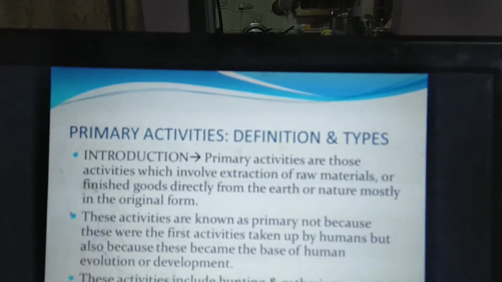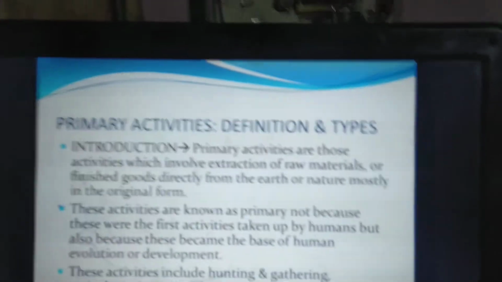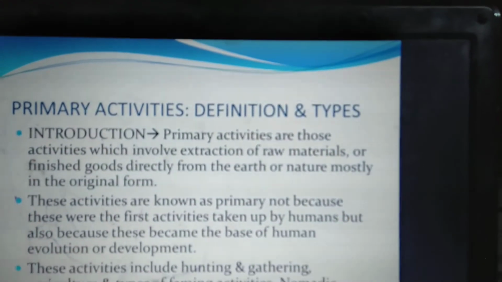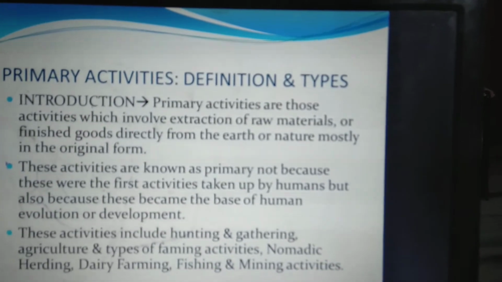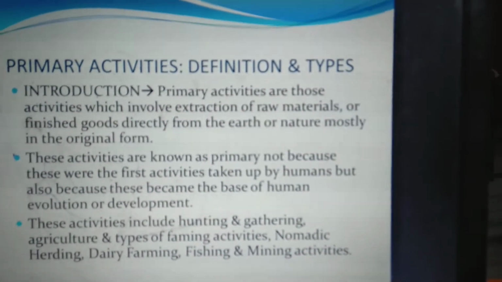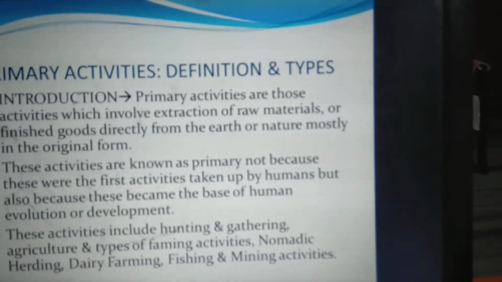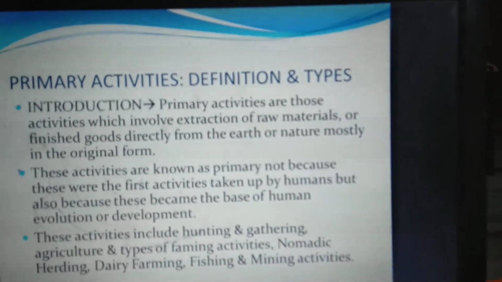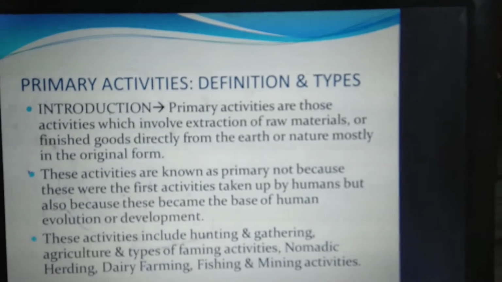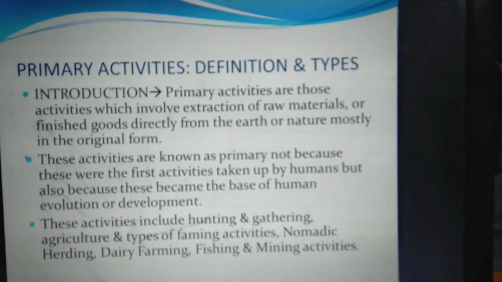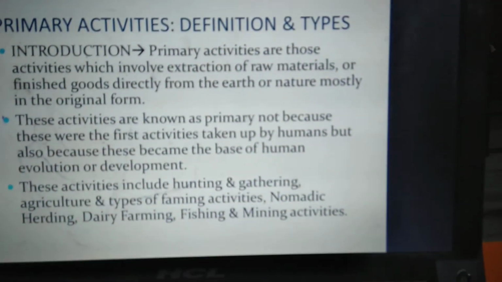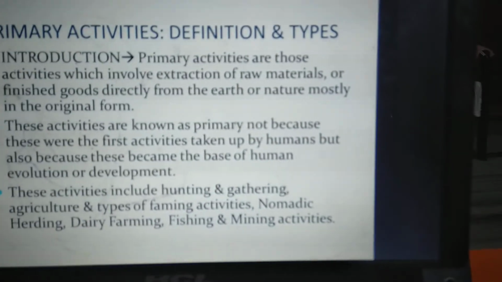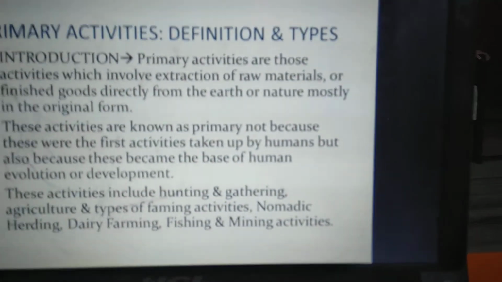The primary activities, you all know, basically involve the production of things, or extraction of raw materials or finished goods from nature directly, and using them in the original form. Now these activities are known as the primary activities not just because these were first of all taken by man when he was transferring himself from a gatherer, or primitive ape, to Homo sapiens, but because these became the base of the development of human civilization. These activities became the base for the evolution of human society.